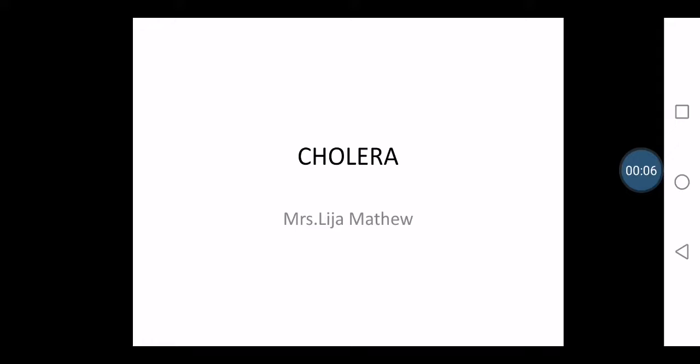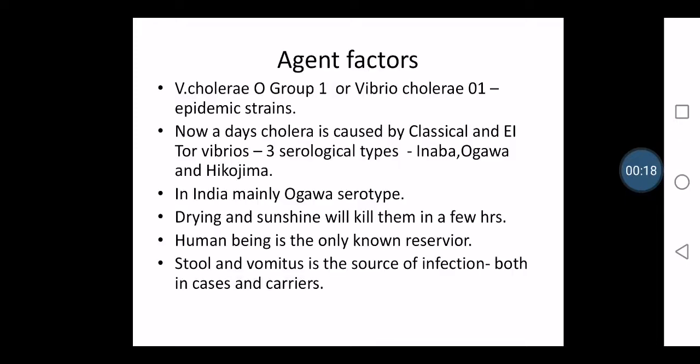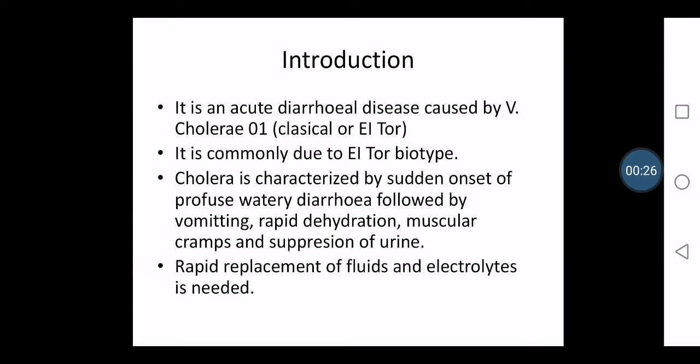Already we have discussed acute diarrheal diseases. So one among them is cholera. So let us study about cholera. Cholera, as you all know, is an acute diarrheal disease which is caused by V. cholerae. It is an acute diarrheal disease which is caused by Vibrio cholerae.